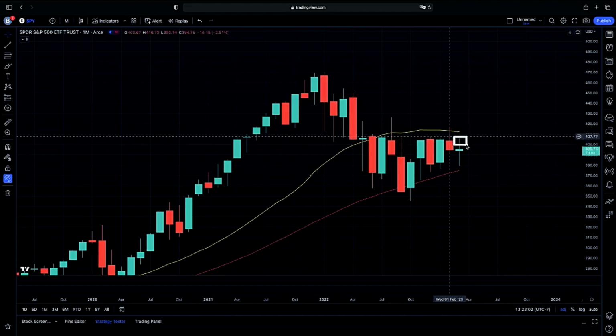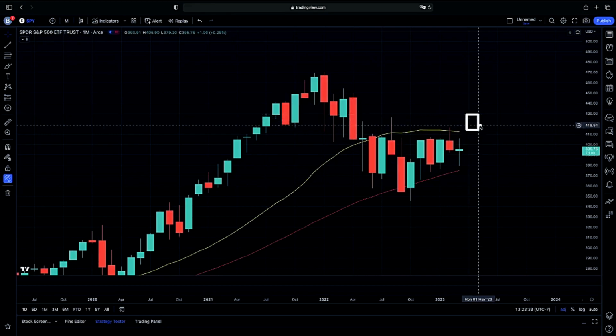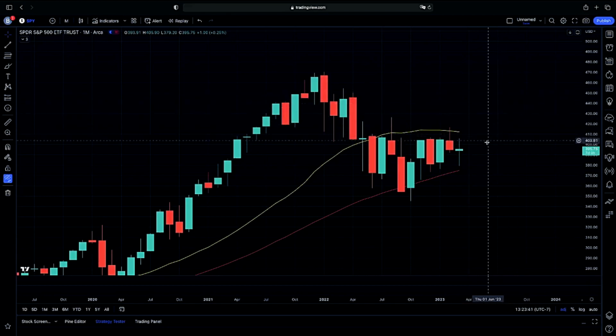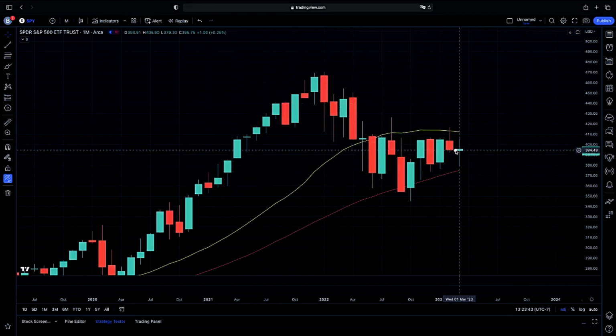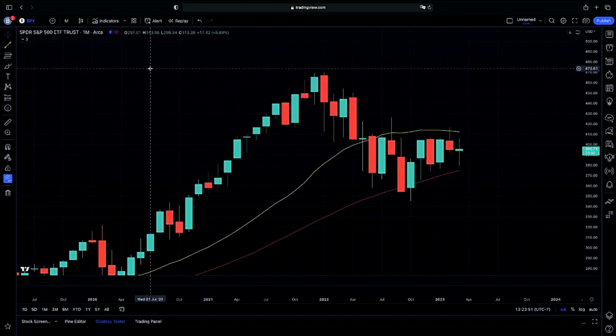So again, looking to see how this candle closes. Will we possibly close above our prior open for that possible continuation and closing above our 20-month moving average for that continuation on that long perspective? Or will we possibly continue on with that rejection going into next week, which will give us that possible bearish candle structure setup and major sell-off here possibly on the monthly chart? So again, that's what we're watching out for.